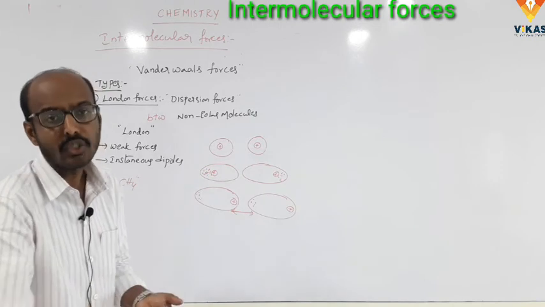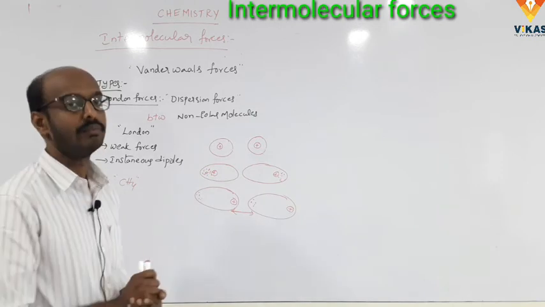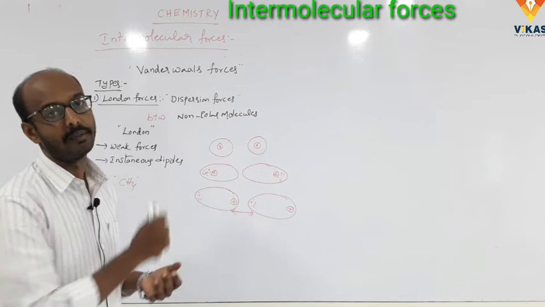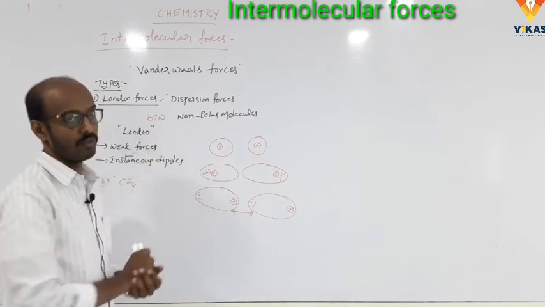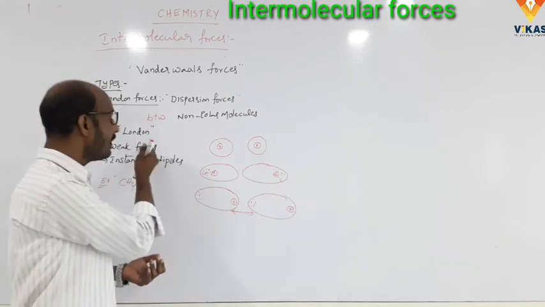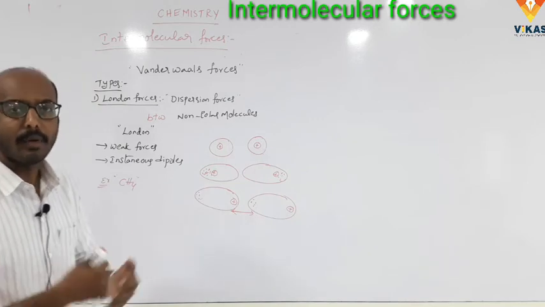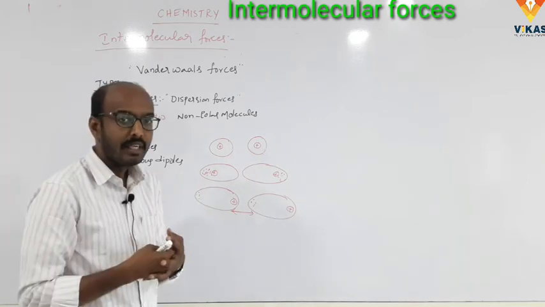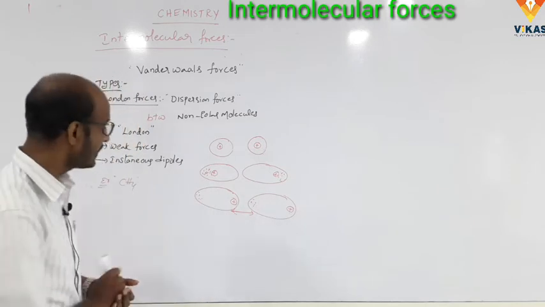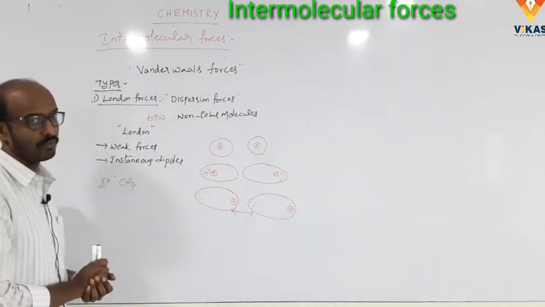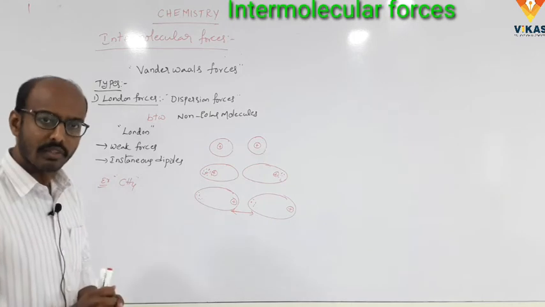These forces were introduced by the German physicist Fritz London. London forces are very weak intermolecular forces. Example CH4.